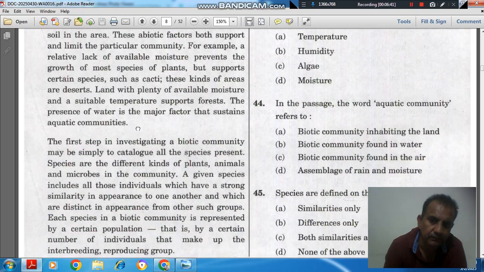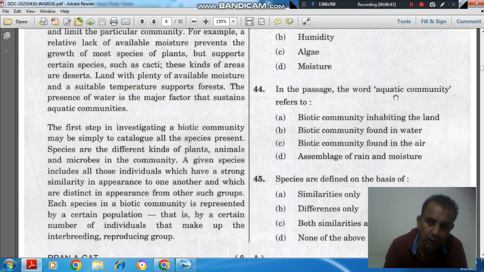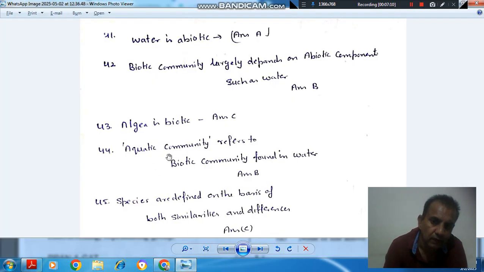Next is: in the passage, the word aquatic community refers to. Option A biotic community inhabiting the land. Option B biotic community found in water. Option C biotic community found in the air. Option D assemblage of rain and moisture. So aqua means water, so biotic community found in water is the answer. Aquatic community refers to biotic community found in water, so the answer is B.